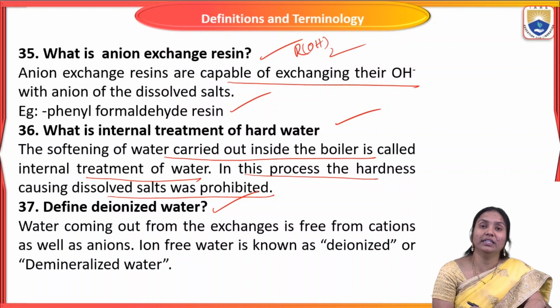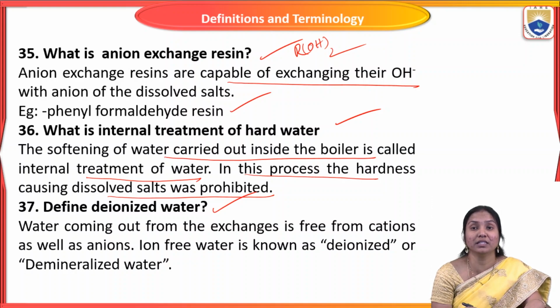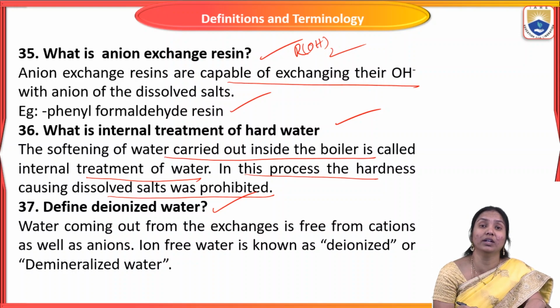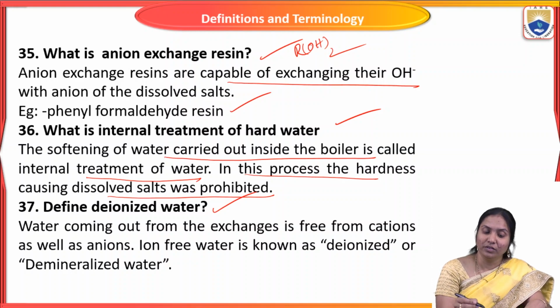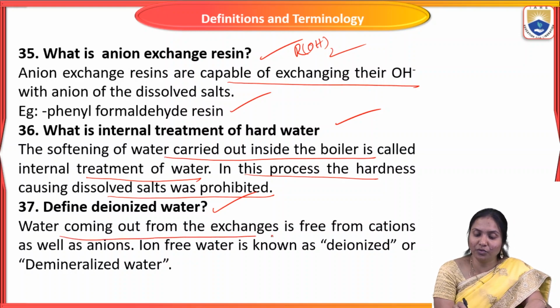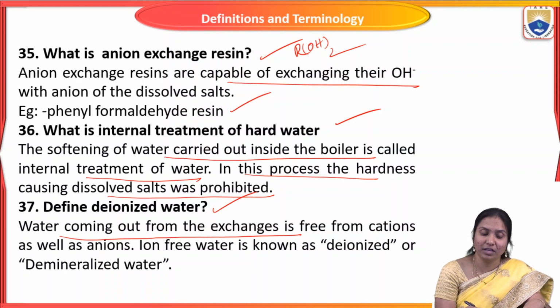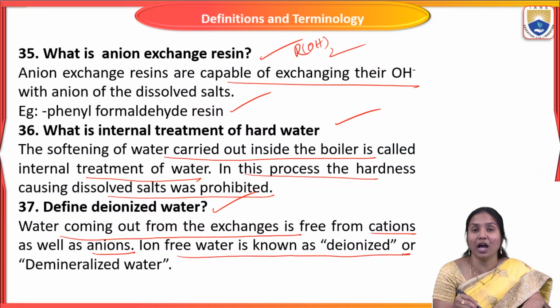And next, define deionized water. Deionized water is water from which all the hardness causing ions and minerals present in water are completely removed. That means in that water only H+ and OH- are present. So the water coming out from the exchangers is free from cations as well as anions. Ion free water is known as deionized water.